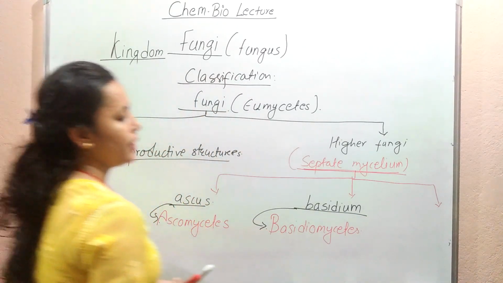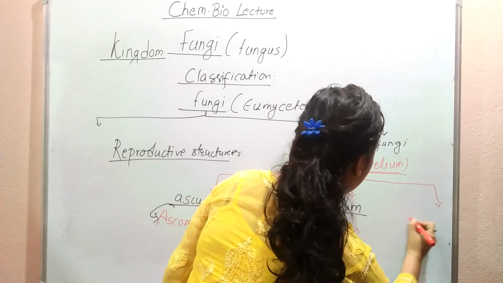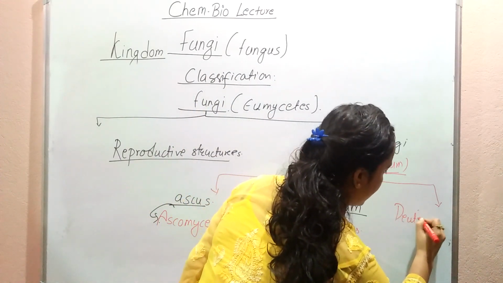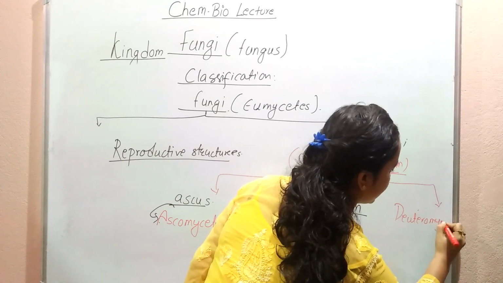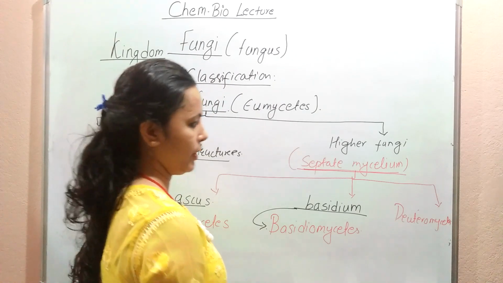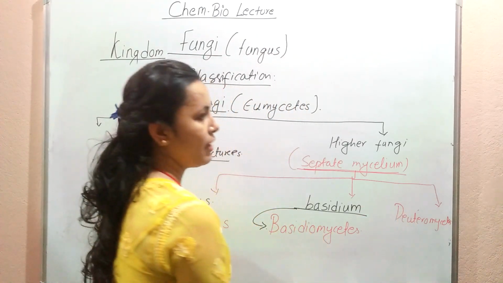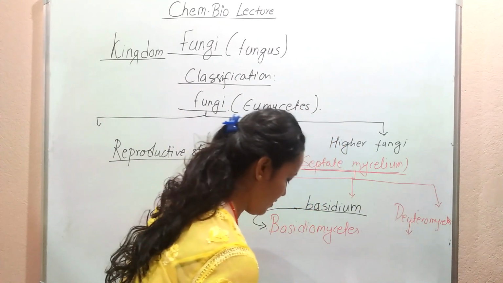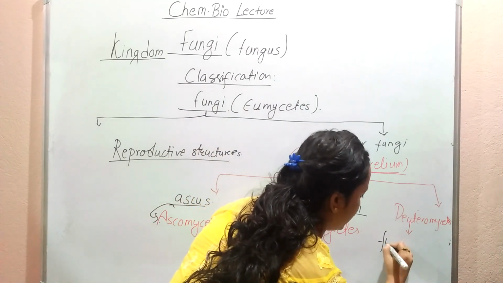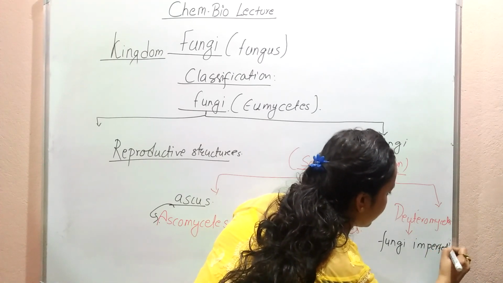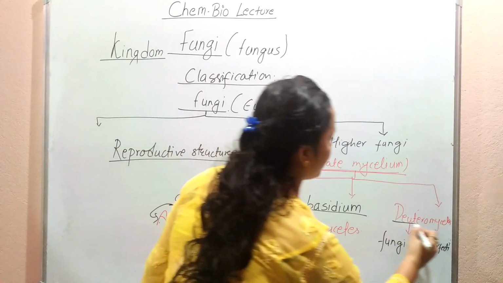And another one is called deuteromycetes, in which there does not occur any sexual reproduction. It is not found or not seen. That's why they are even called fungi imperfecti, for deuteromycetes.